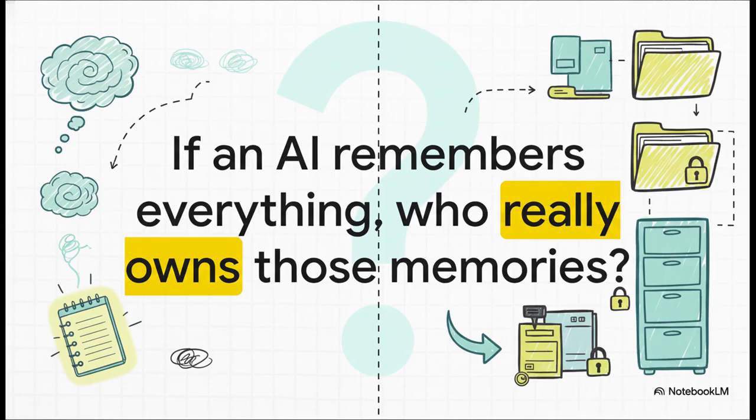But as we build these incredibly powerful systems, it leaves us with a really critical question to think about for the future. As an AI learns to remember our preferences, our history, and our goals with perfect clarity, who really owns those memories? It's a huge question of privacy, control, and data ownership that's only going to get more and more important with every new conversation we have.